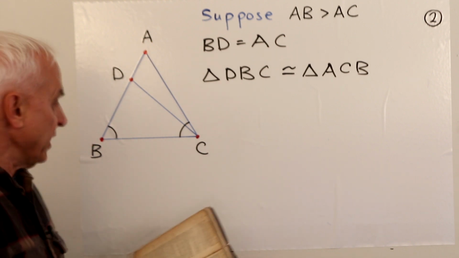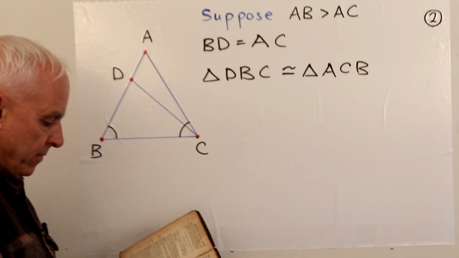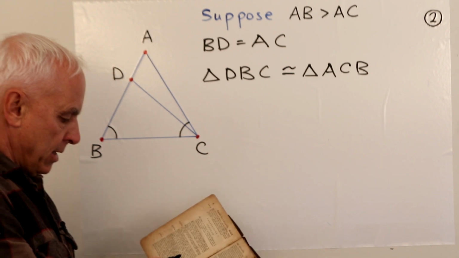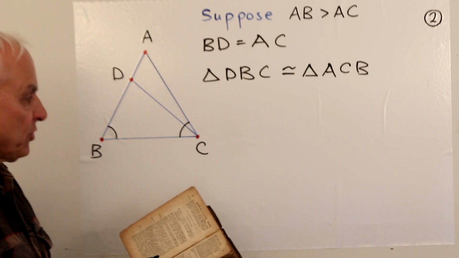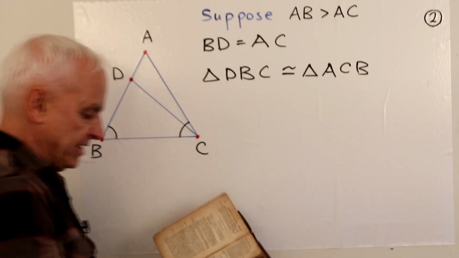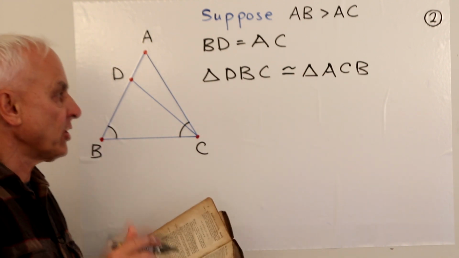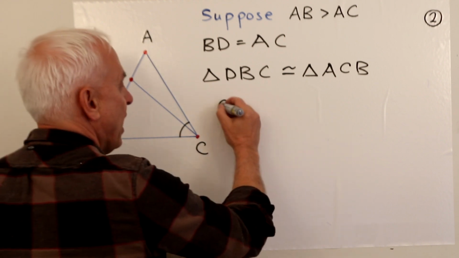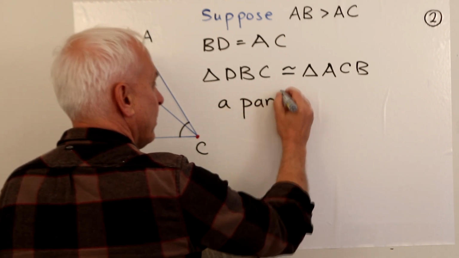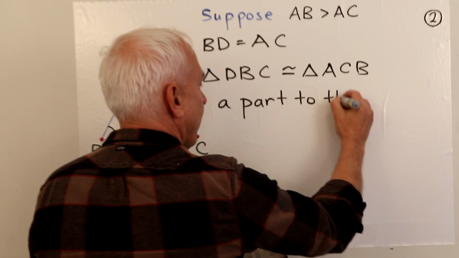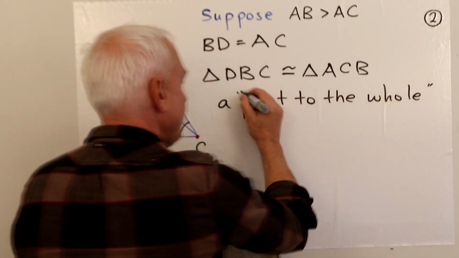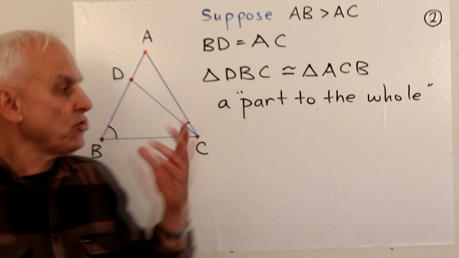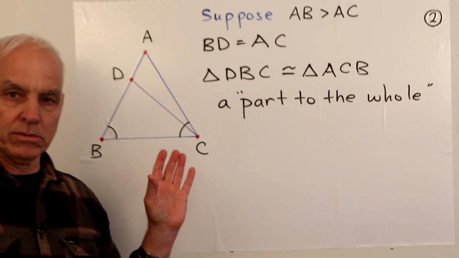And the triangle DBC is equal to the triangle ACB. That's sort of what I've just said there. Apart to the whole. These are equal, apart to the whole. So he's saying these two triangles we've established are equal.